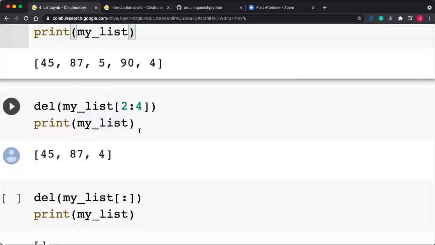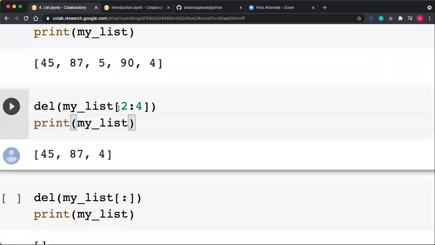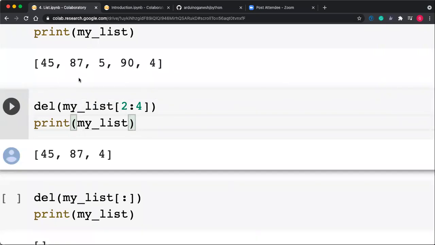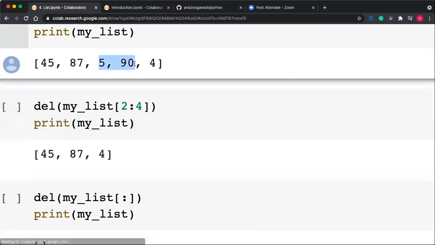You can delete a sublist also. Del my_list[2:4]. The sublist can be deleted. Here 2 to 4 means 2 and 3 only. So 5 and 90 get deleted.